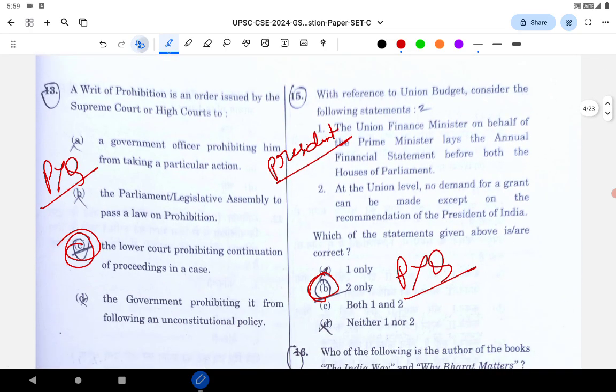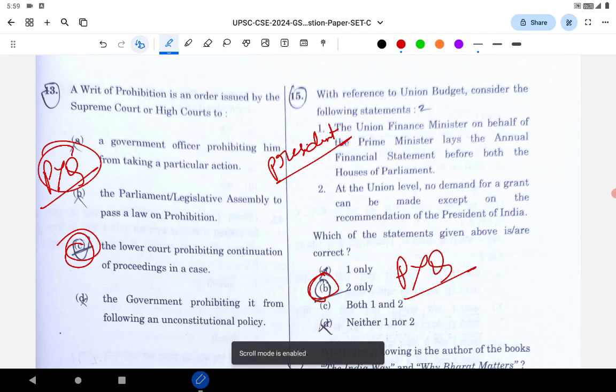Next, writ of prohibition. Writ of prohibition is the lower court prohibiting continuation of proceedings in the case. What is writ of prohibition is the higher court, Supreme Court and high courts, prohibiting the lower courts from continuing proceedings. So it's directly repeated from the PYQ as well. Writs are very important. Either it's habeas corpus, certiorari, or the writ of prohibition. Again, a PYQ question.